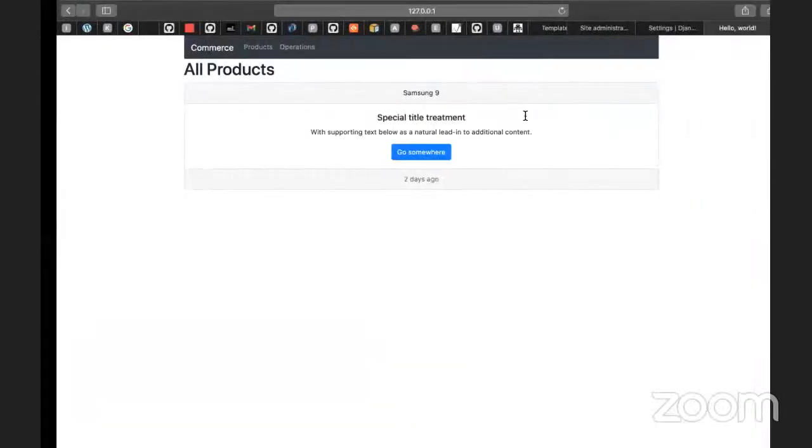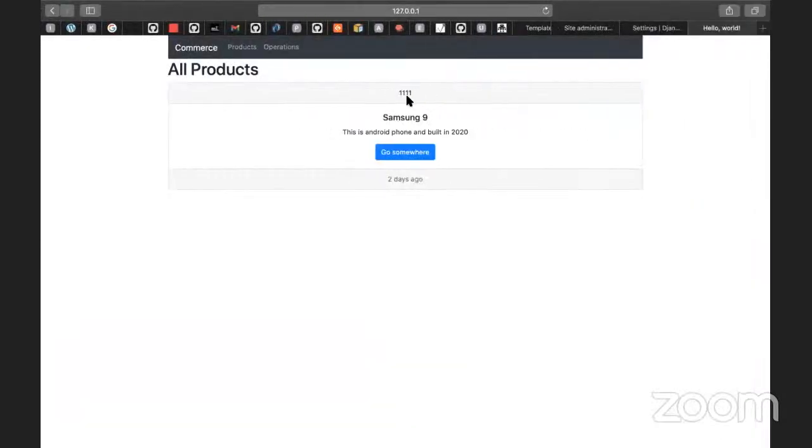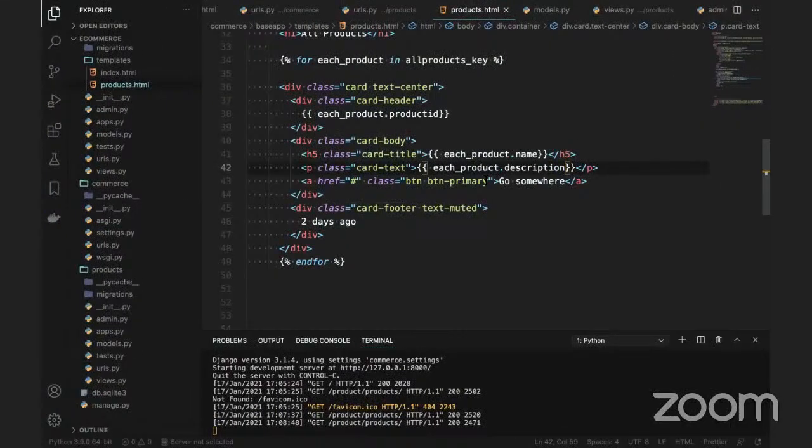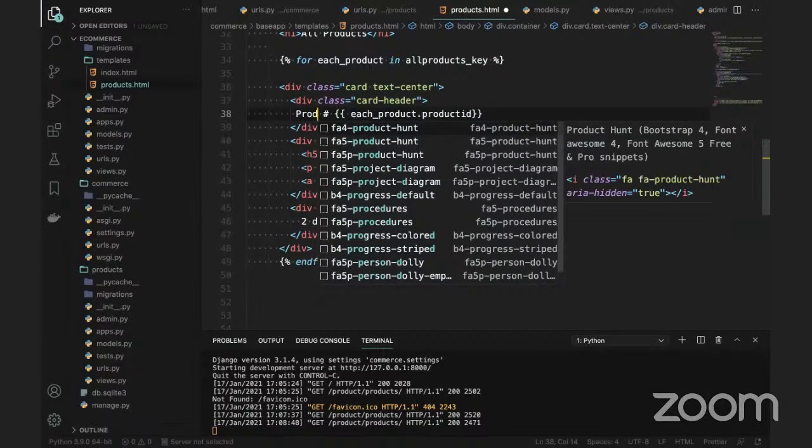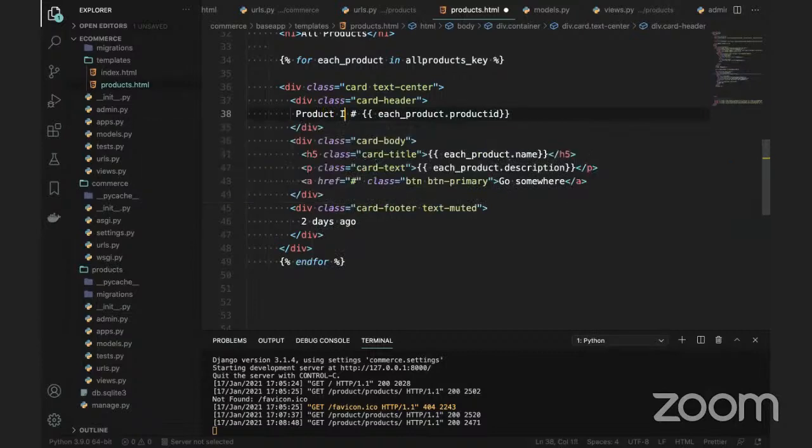You can just take this one and print the description here. Go and refresh the page and you can see 111 is the ID number, Samsung 9, this is the Android phone, built in 2020. This is what we entered there. Also, for example, here you want to make it the product ID. This is the hash and this is nothing but the product number, product ID you can say.